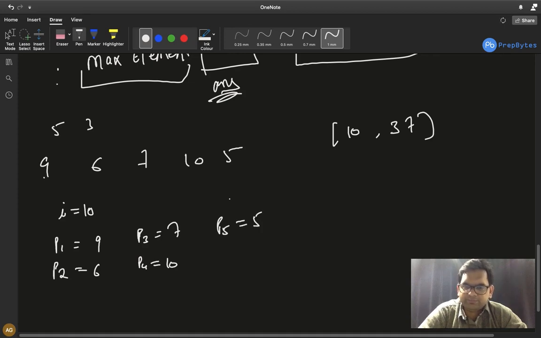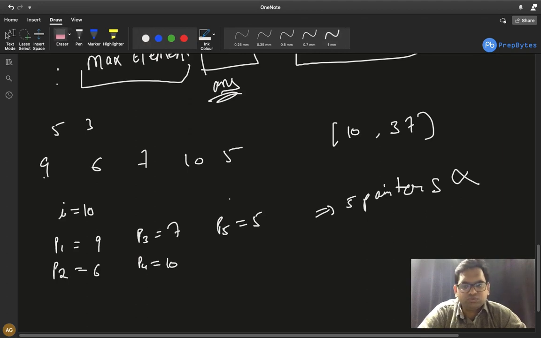So if we are saying that we need to complete the task in 10 units of time, then we will need 5 painters for it. But we do not have 5 painters, we just have 3 painters. So this is absolutely not possible. Similarly, if I write the next number, i equals 11 in the range, the same process occurs. We check, 9 plus 6 is greater than 11, so painter 1 will only get 9, then painter 2 only gets 6, the same process again. 5 painters are required if the time limit is 11, which we do not have.